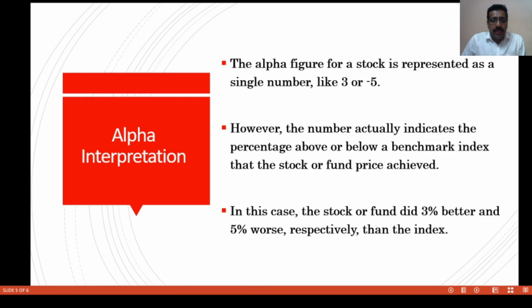Suppose the alpha value is negative. What is the interpretation or what is the meaning? That particular security is underperforming compared to the market or benchmark. That is the interpretation of alpha value. In short, alpha is the excess return or additional return compared to the market or benchmark.